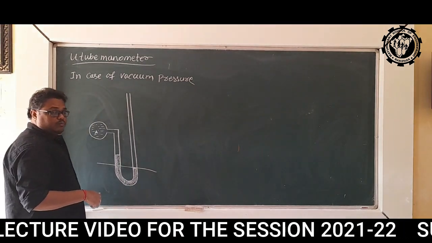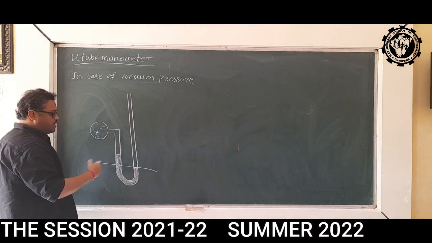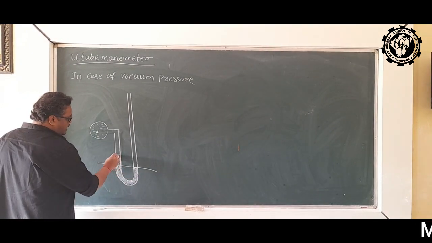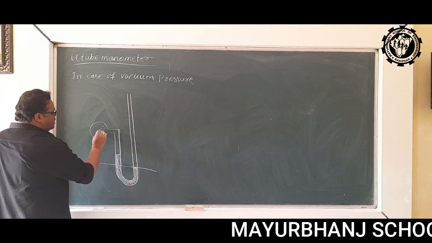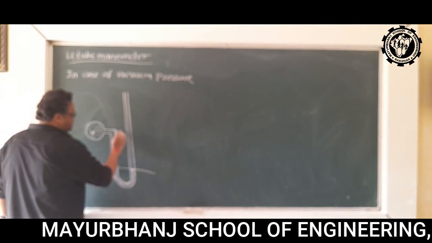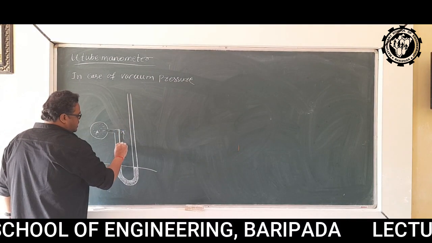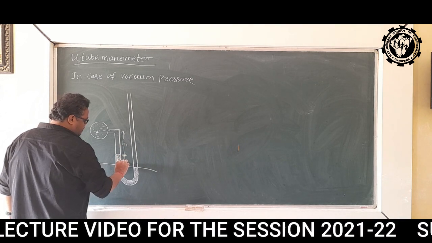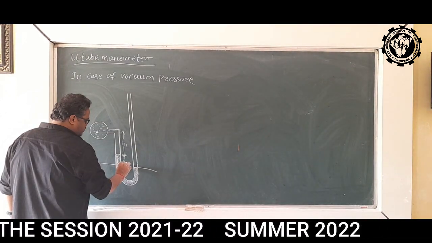Earlier we were doing it in the left limb, but now since it is vacuum pressure, we are doing it in the right limb. Now let's say this height is h1 and this height is your h2.